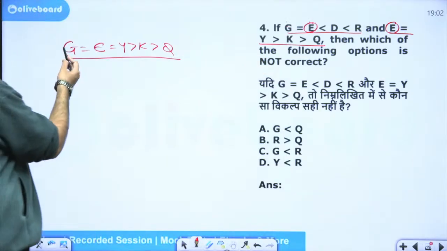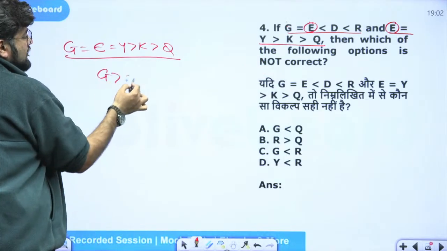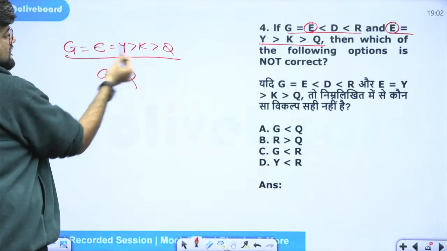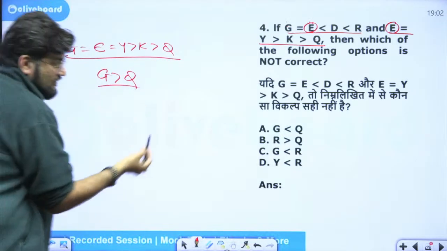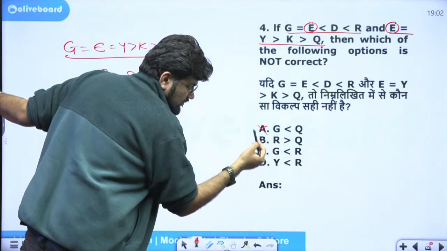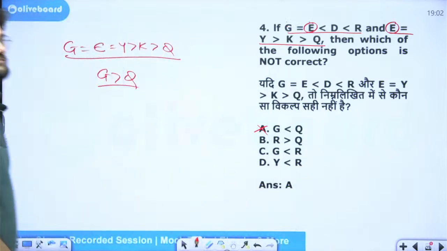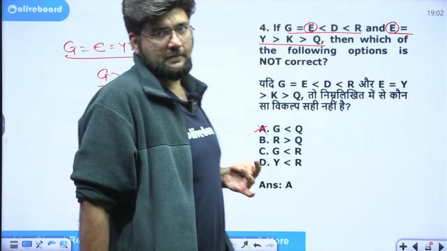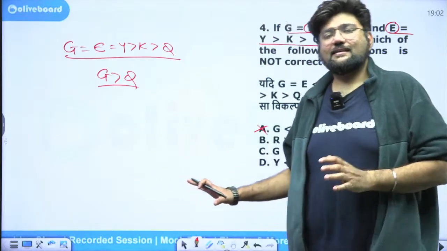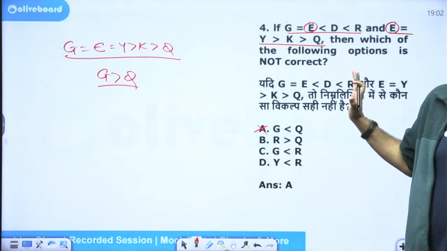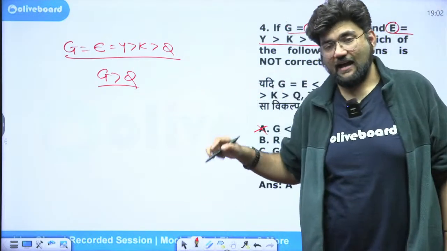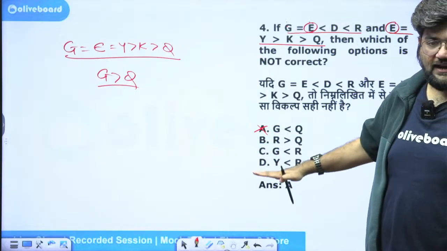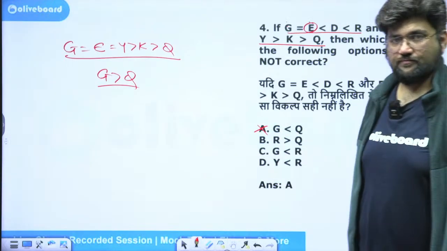Here I can clearly visualize that G is greater than Q. Why? Because equal to will be dropped. These signs are same. So G is greater than Q. But the first option is saying G is less than Q. So this is incorrect. And that is what I am looking for. I am looking for the incorrect option. Technically in the exam you are done now. You should move on to the next question. But for the sake of practice, I will try to isolate and identify all the 3 options.